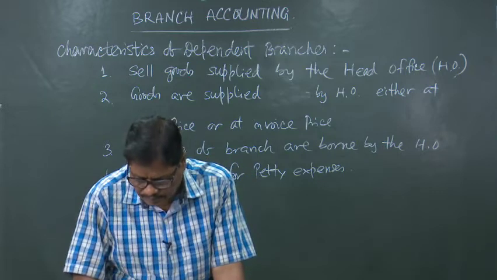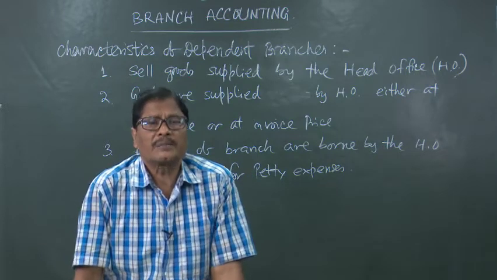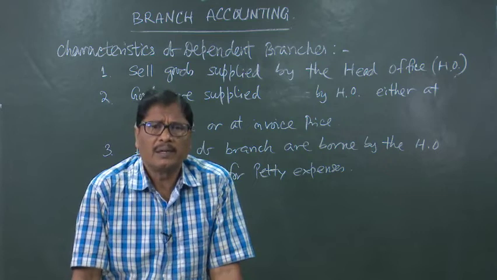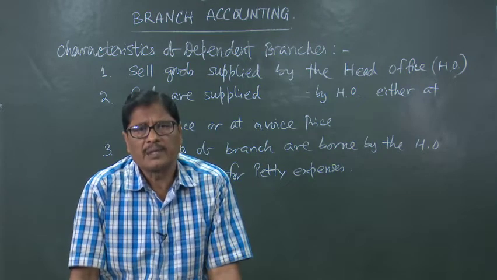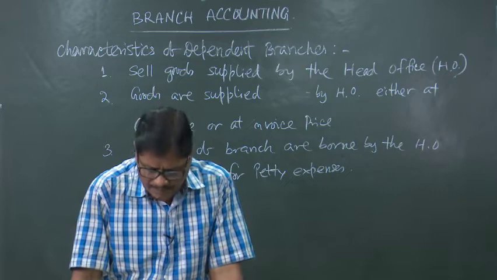Then usually the branch manager is expected to sell for cash, but sometimes credit sales are also allowed.